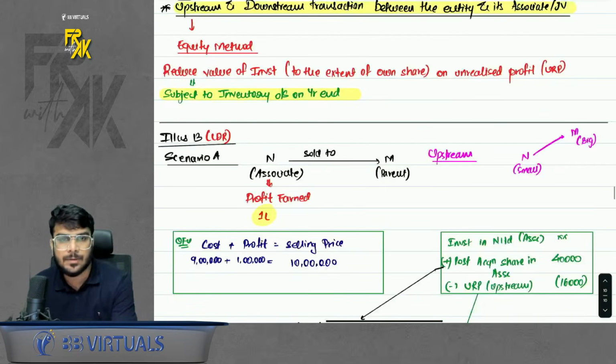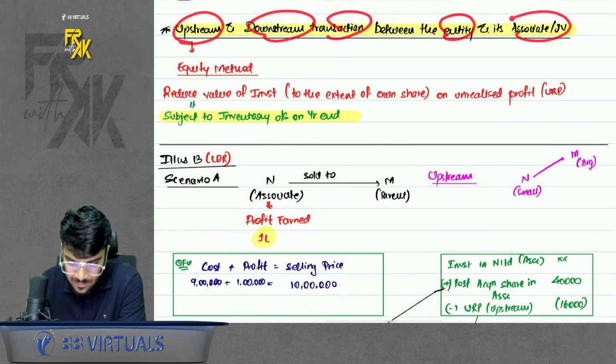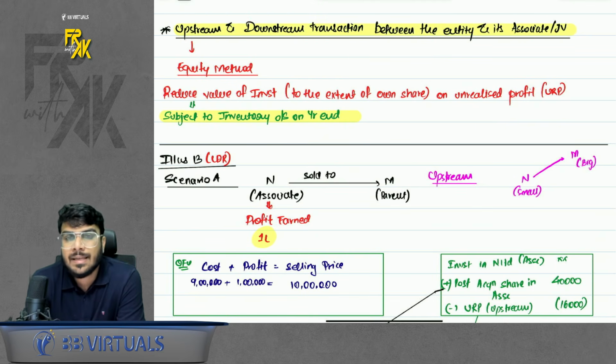Then we did one question which was upstream and downstream transaction between an entity and its associate. Basically, whenever the sale purchase happens, we eliminate the URP. That was the summary of it. But in this illustration, they have discussed in detail how the entries will come. So remember, this was a good question. Do it separately. I will teach you, don't worry.